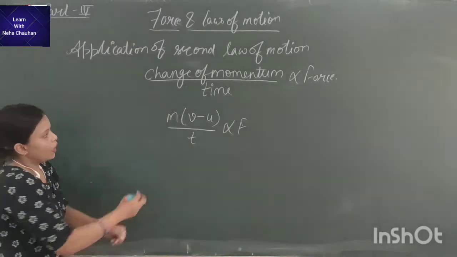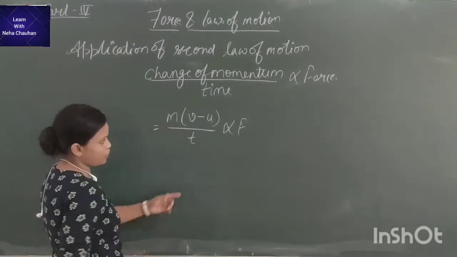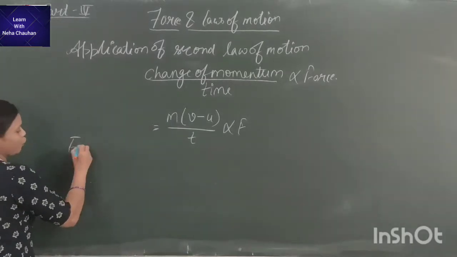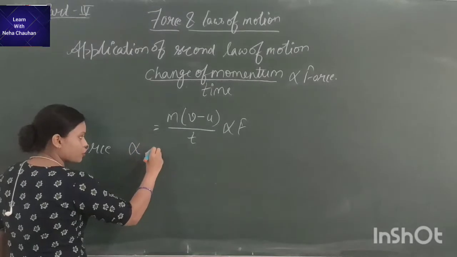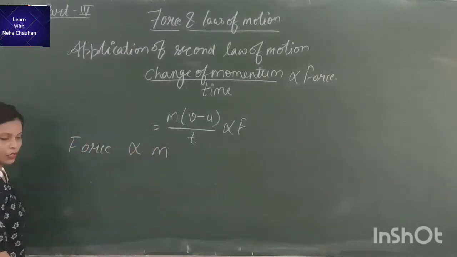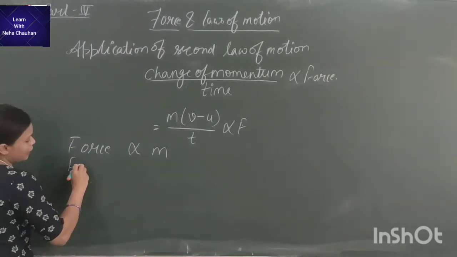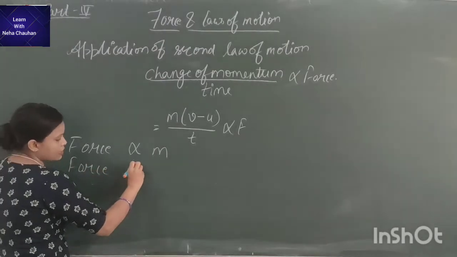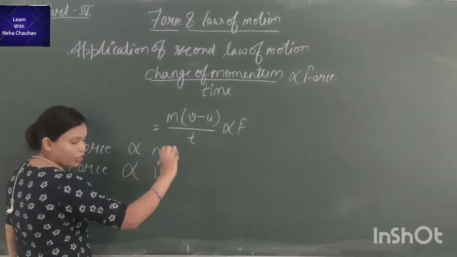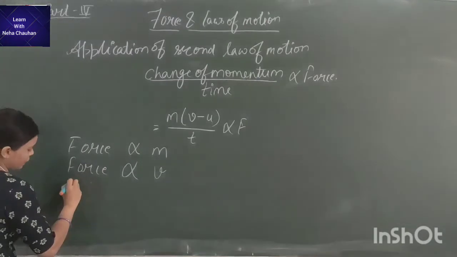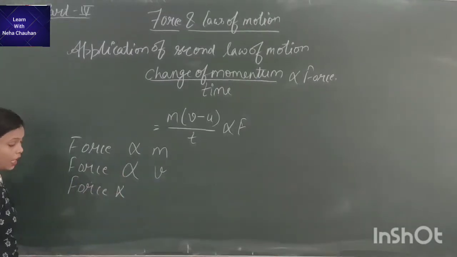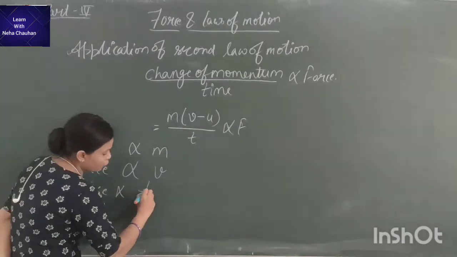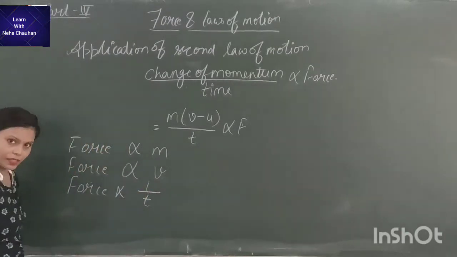So according to this equation, force applied on a body is directly proportional to mass. Force applied on a body is directly proportional to velocity also, but force applied is inversely proportional to time, right?